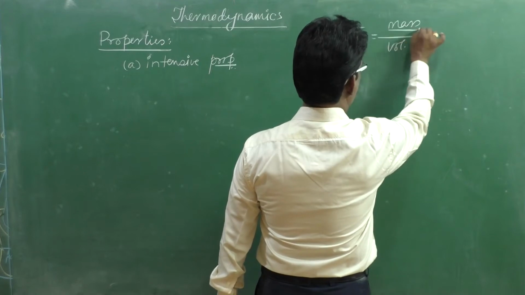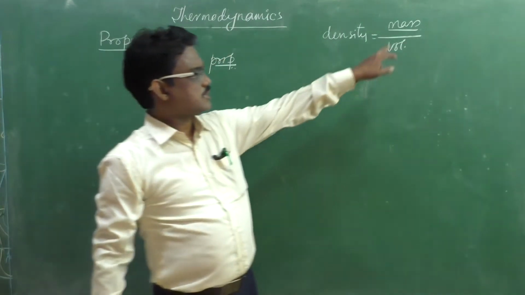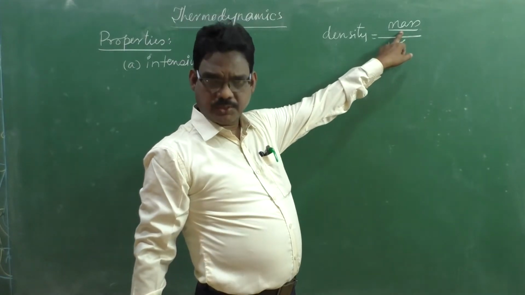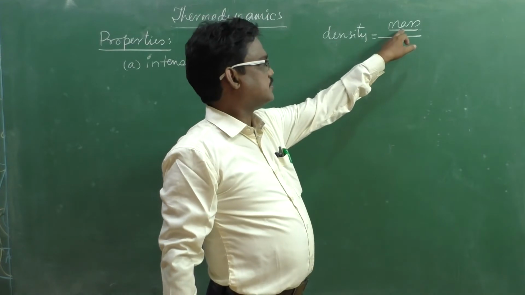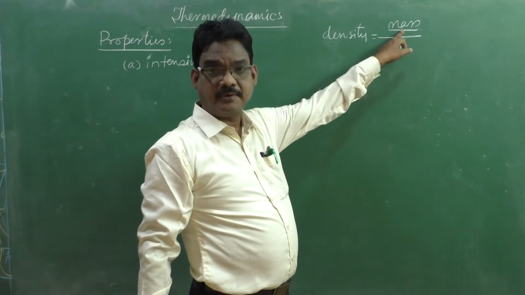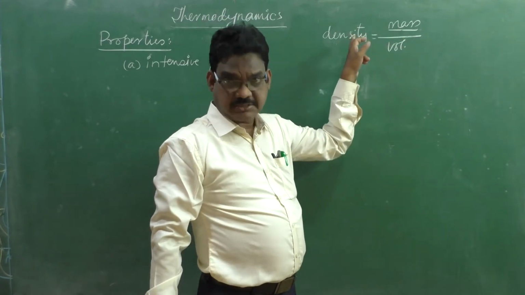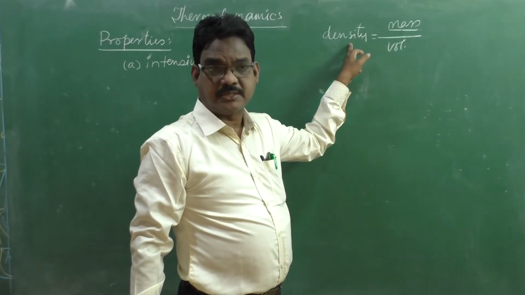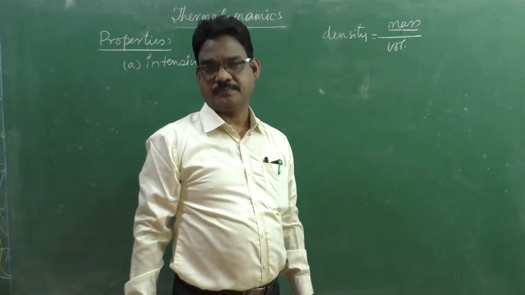Here the mass term appears in the equation. Once the mass term appears, students obviously think that density is directly proportional to mass, therefore it depends on mass, therefore it is an extensive property. But it is not an extensive property, it is an intensive property.